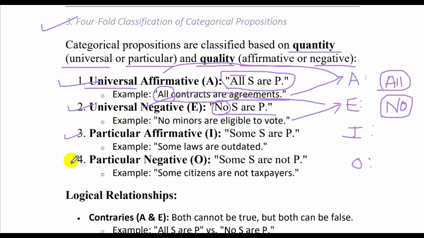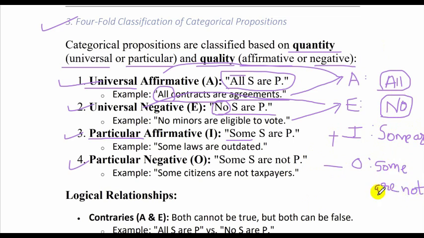Alright, now let's move on to the third and the fourth together. Third and fourth are particular affirmative and particular negative. Affirmative, as I said, is positive, and negative, of course, is negative. So instead of saying positive, we say affirmative. We are affirming something. So in particular affirmative, particular basically stands with the word some. This is all, no, this is some, this is also some. But what is the difference between both of them? One is positive and one is negative. How is it negative? So we say some are, and some are not.